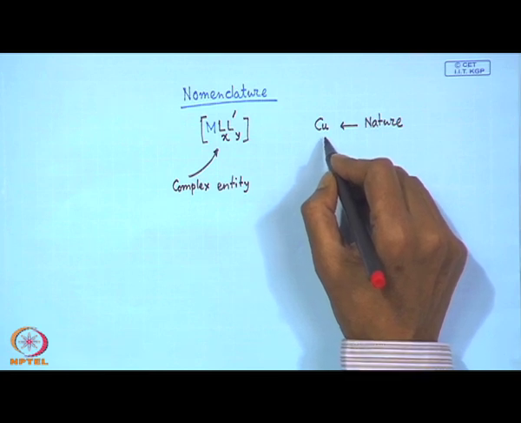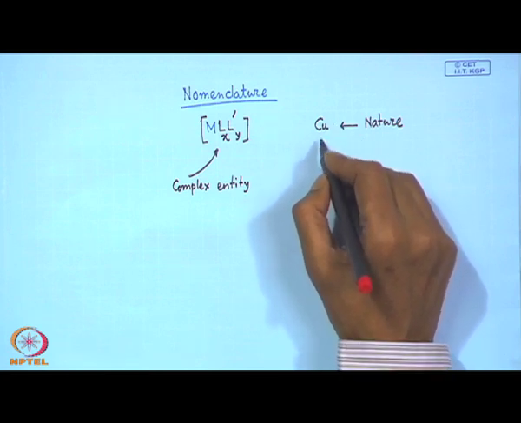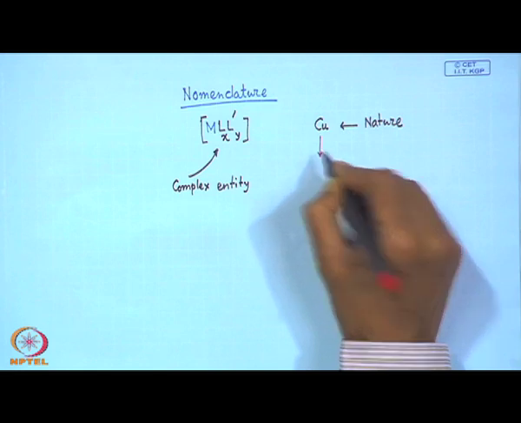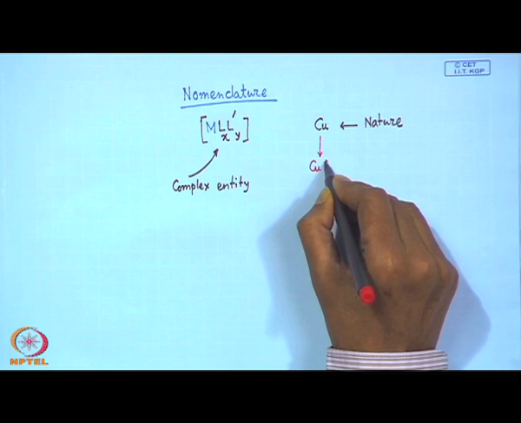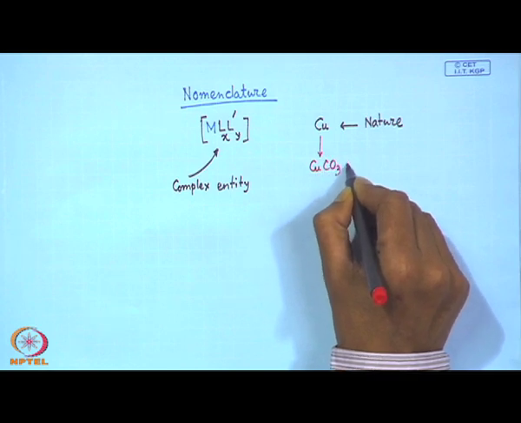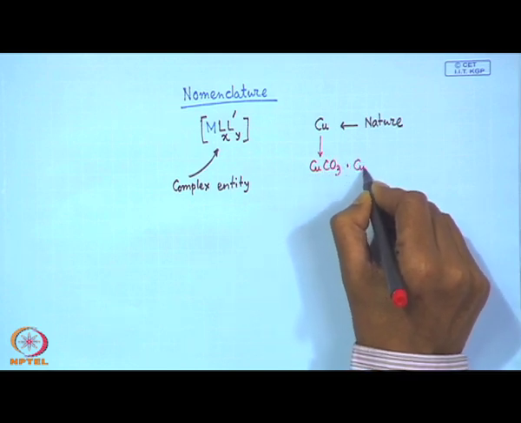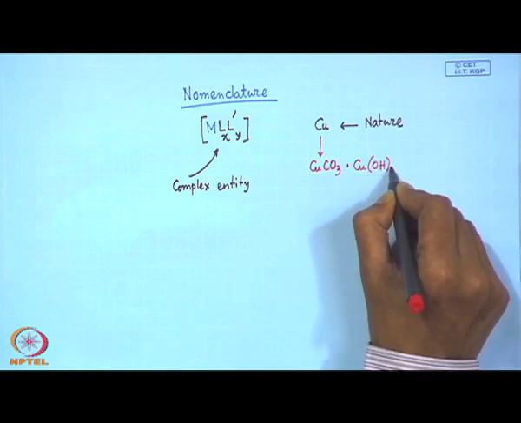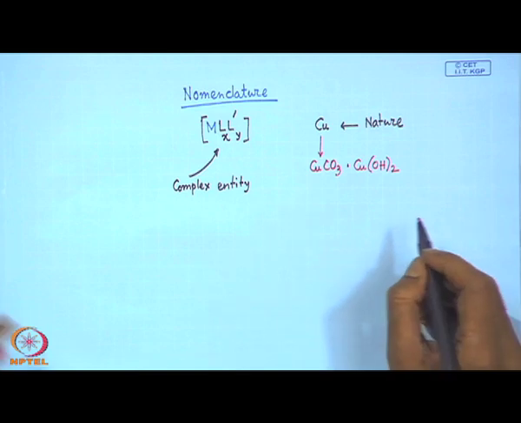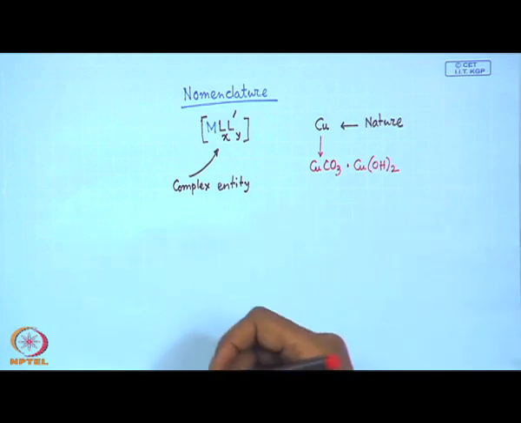And we also get a compound like copper carbonate, or sometimes the basic copper carbonate, that means a copper carbonate, copper hydroxide double salt.